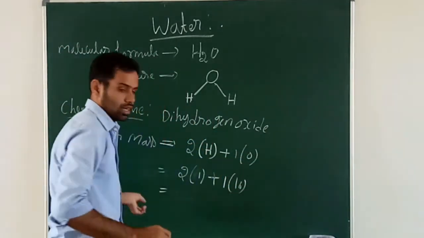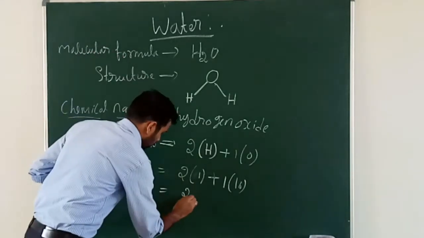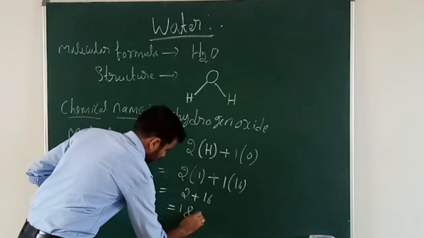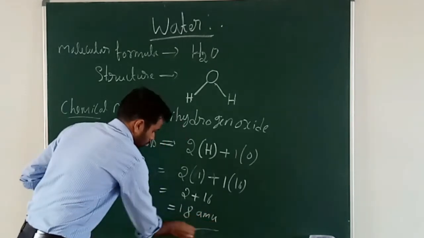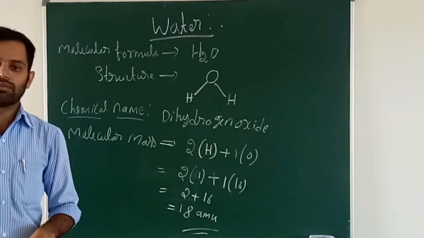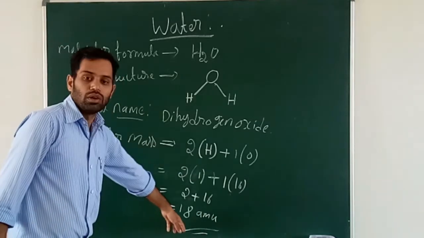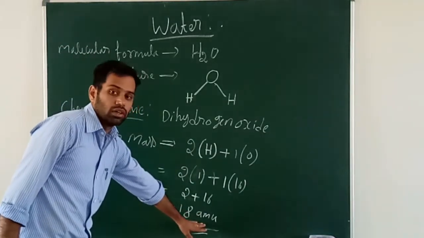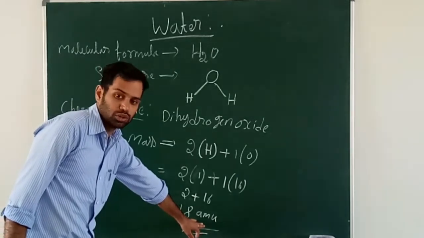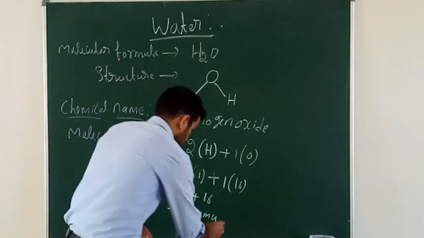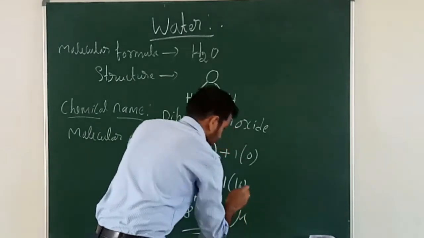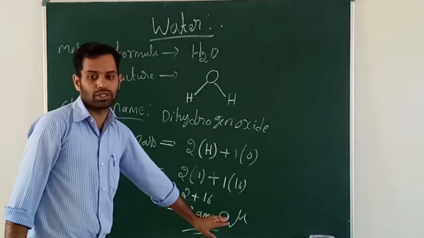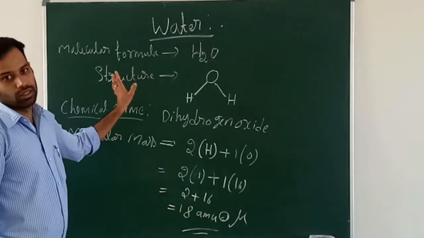Multiplying, 2 into 1 is 2, plus 1 into 16, that is equal to 18 AMU. So this is the molecular mass of water. You should write the unit: when you calculate the molecular mass, you should write AMU, or you can write it as u.